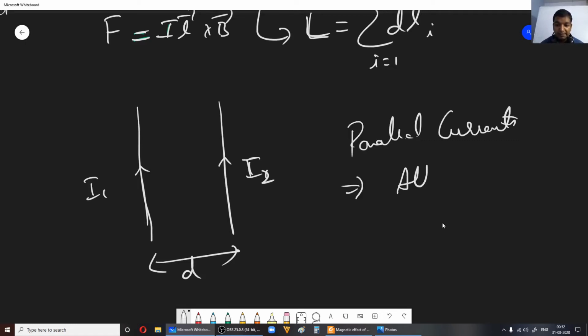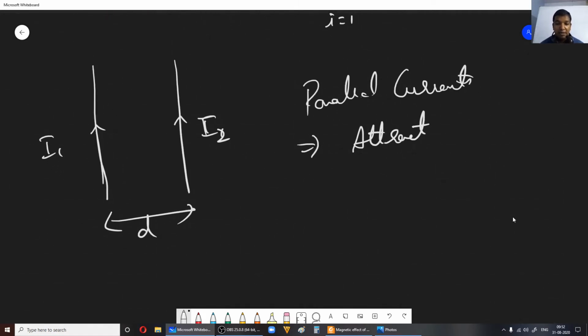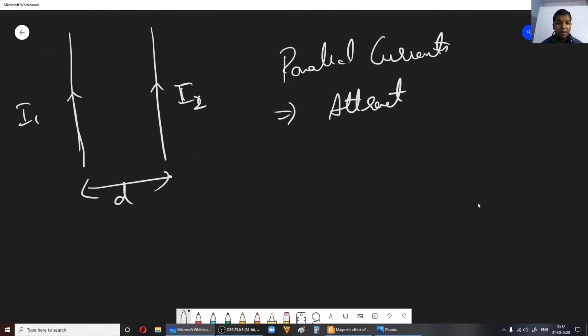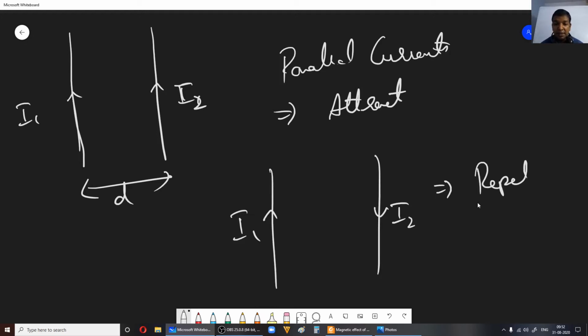Anti-parallel currents will repel. Like this, if I1 is this way and I2 is that way, they will repel, since the currents are anti-parallel.